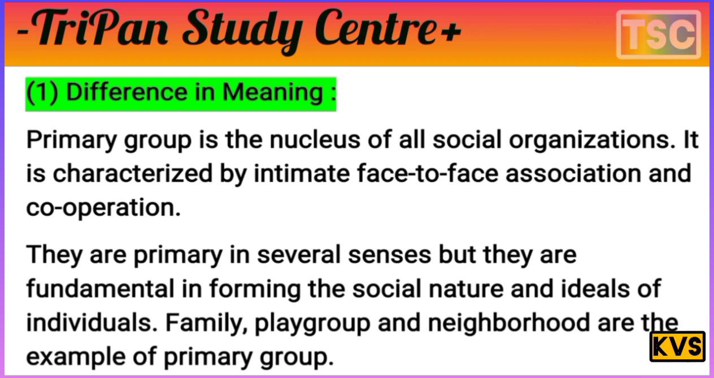So let's see the first difference, the difference in meaning between primary and secondary group. The primary group is the nucleus of all social organization. It is characterized by intimate face-to-face association and cooperation. They are fundamental in forming the social nature and ideals of the individual. Family, playground and neighborhood are examples of primary groups.